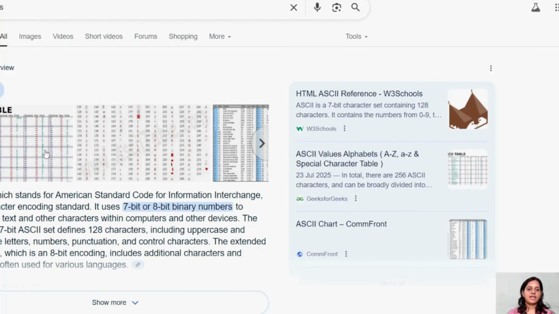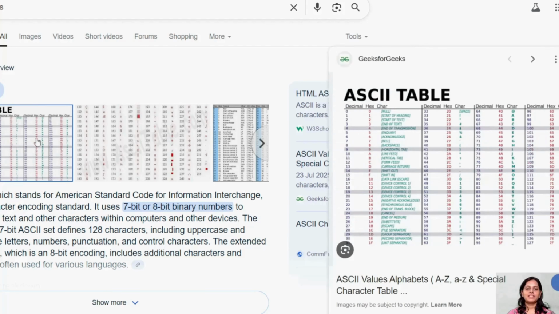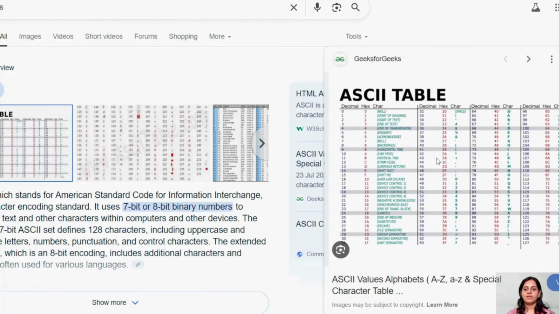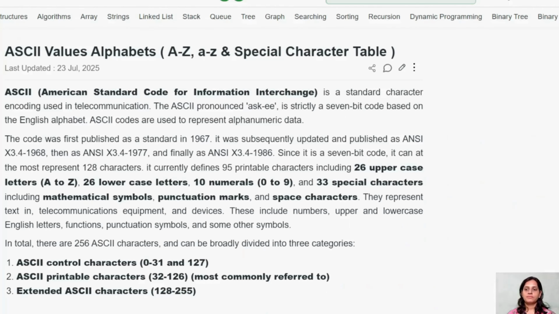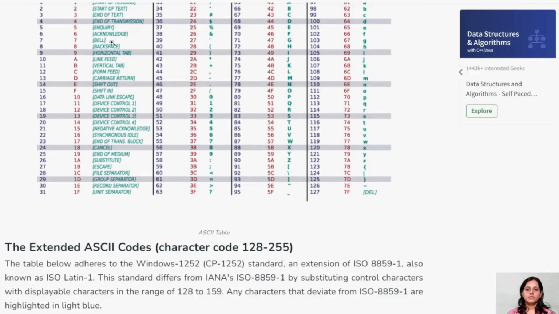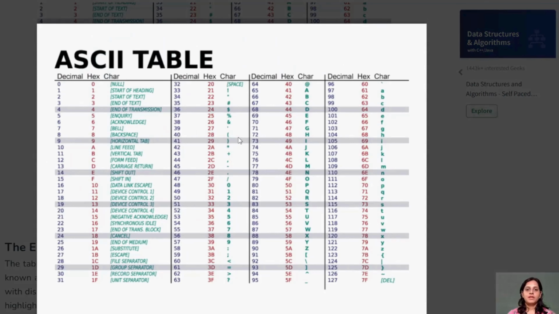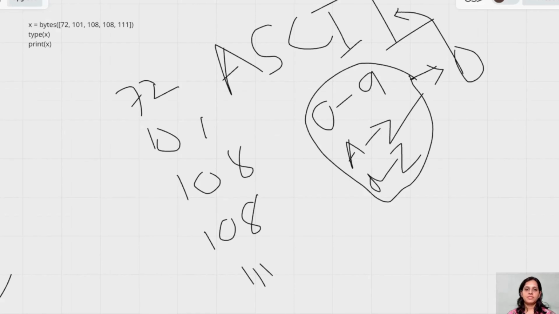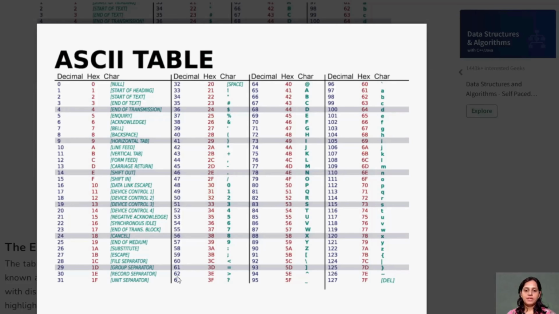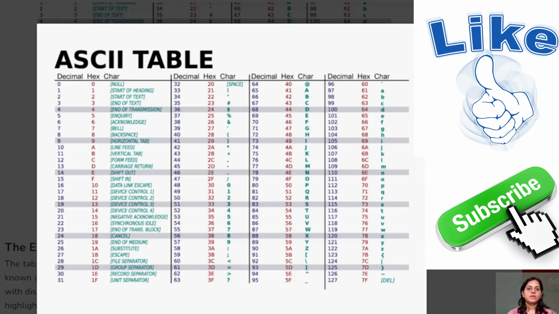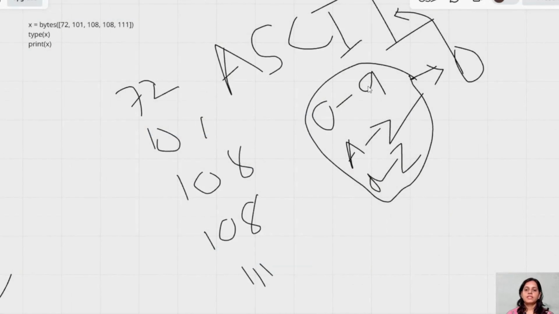See, this is my ASCII table, right? If you type ASCII value, you should be able to get this kind of table. Let me open this. So see, this is my table. If you consider, guys, what is my first value? 72. Where is 72? See, it is giving me H. So guys, if you see here, just let me show you. If you see here, this one, right?